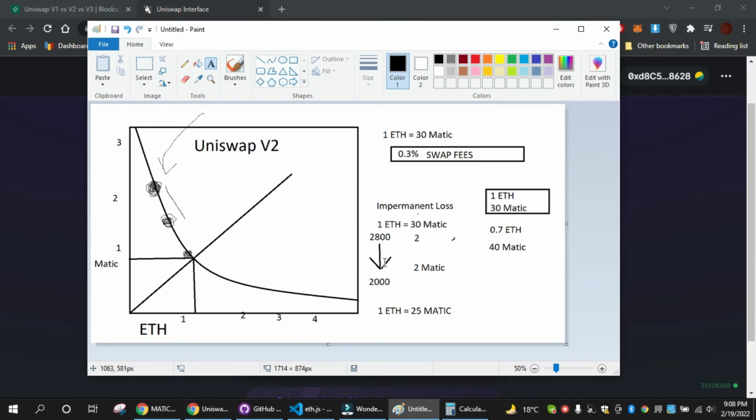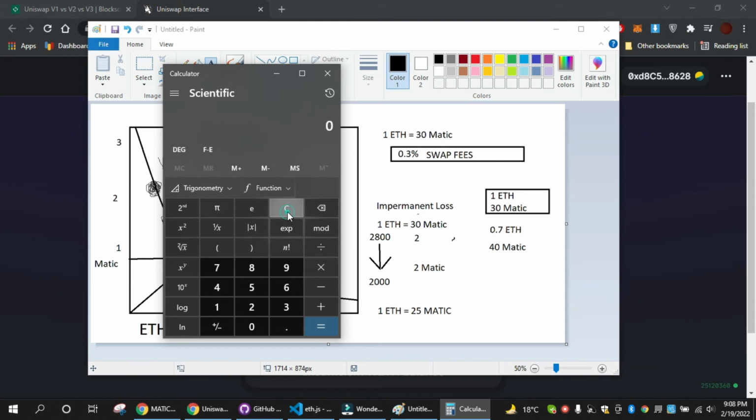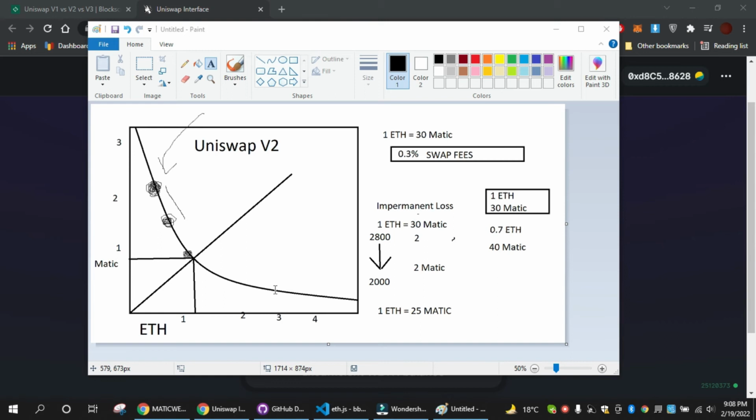Because it has gone double: if you had 1 ETH, then you have lost $800, but because you now have 0.7 ETH, you have only $1,400. Previously you had $2,800. Now it was supposed to be $2,000, right? So the loss was supposed to be $800, but the extra loss of $600 is basically the impermanent loss. And it continues as long as you stay in the pool, no matter where exactly the price goes.